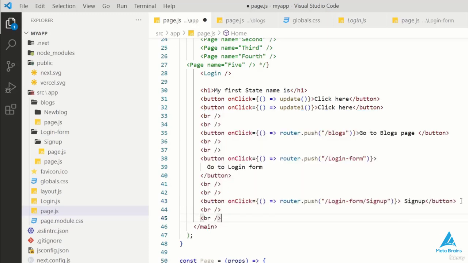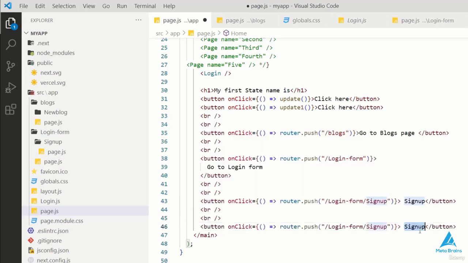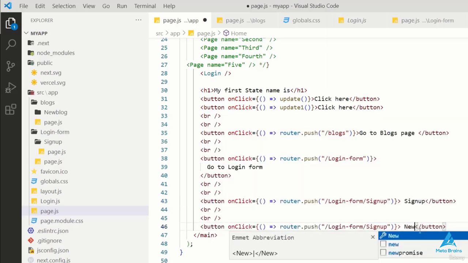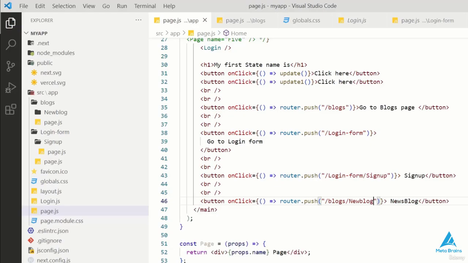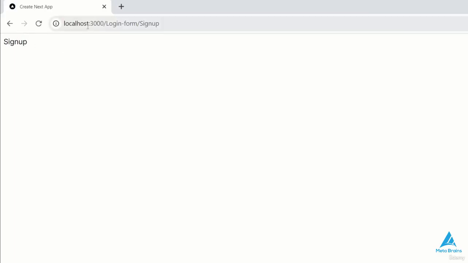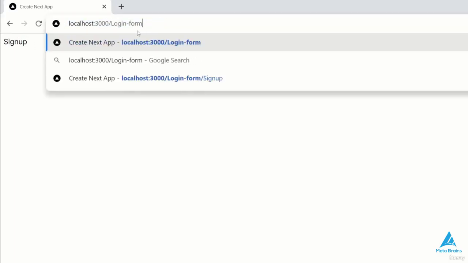If I now go to the login form, I have sign up here. Here I have to click on sign up. I have already signed up and registered. If you want to use all these routes in our form component, I'll copy this process and then go to my page.js. After the login form, I've already signed up. I'll paste it here and add a new blog. And if I want to update here, I'll add blog. And where I want to add next blog, I'll add new blog. Okay, I've saved it. Now I'll go to my main browser.